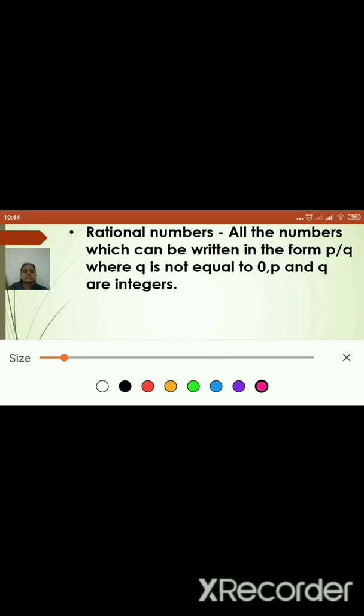They can be negative, positive or 0, but the condition is that q is not equal to 0.